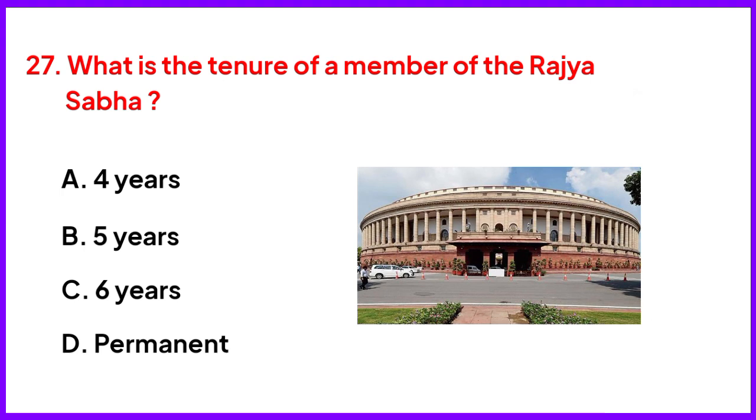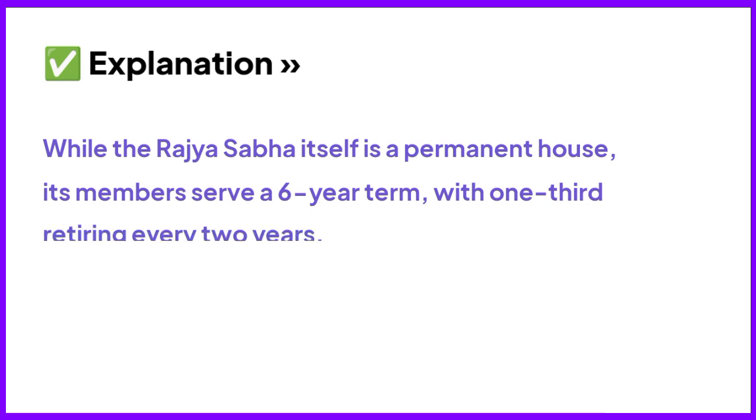What is the tenure of a member of the Rajya Sabha? Right answer is option C, 6 years. While the Rajya Sabha itself is a permanent house, its members serve a 6-year term, with 1/3 retiring every 2 years.